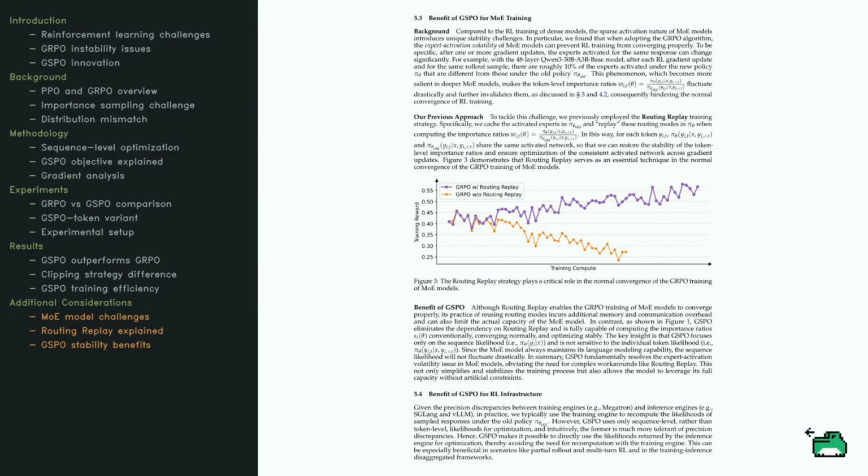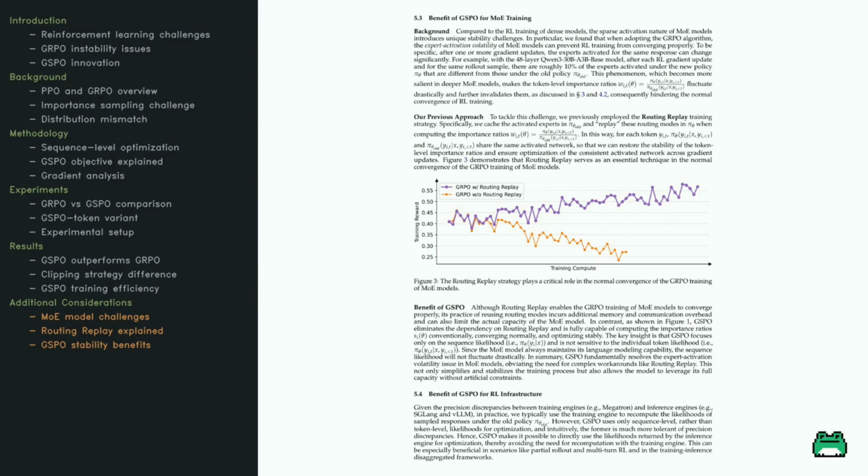To tackle this, the authors previously used a technique called routing replay. This involves caching the experts used in past decisions and replaying them to maintain stability. Check out Figure 3 to see how this strategy helps GRPO converge properly. But there's a catch. It adds extra overhead and can limit the model's capacity.